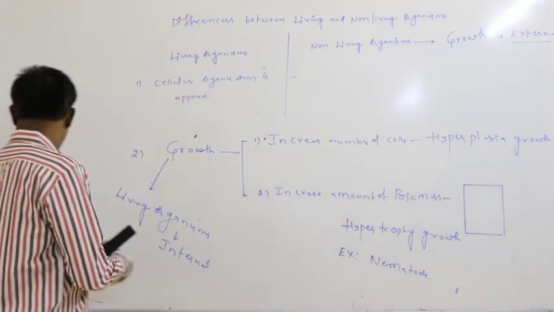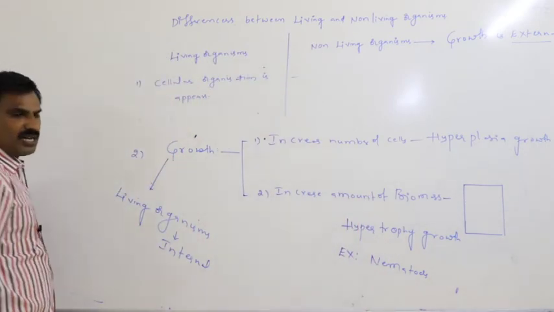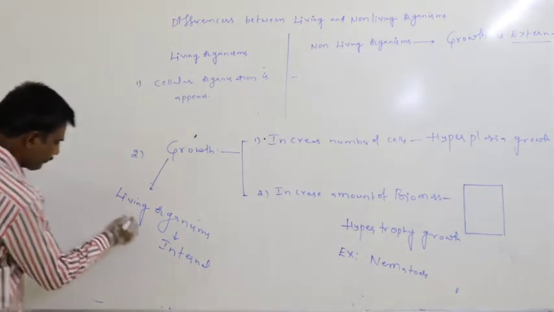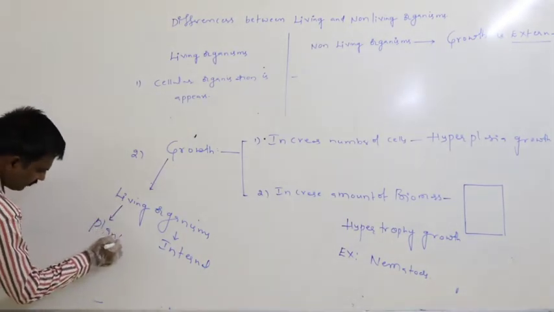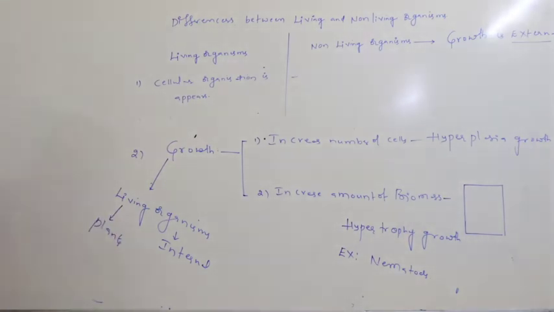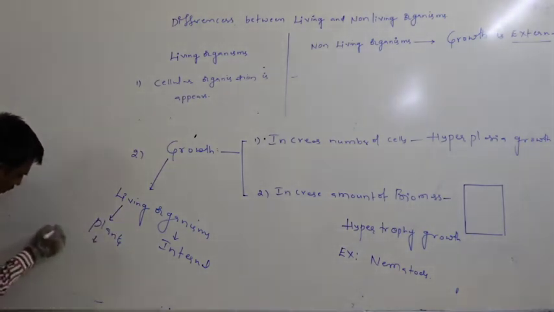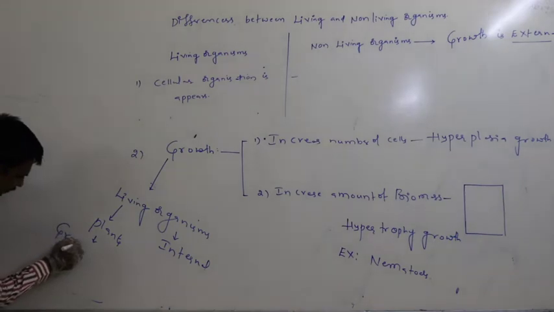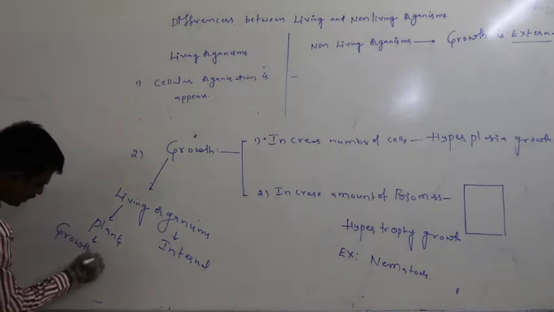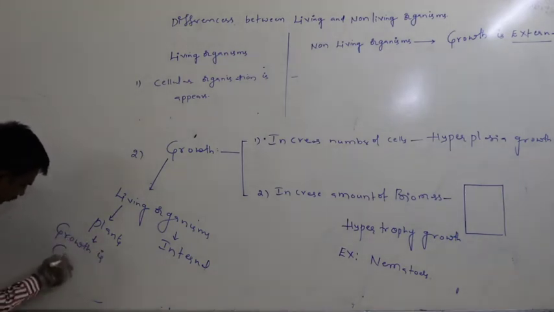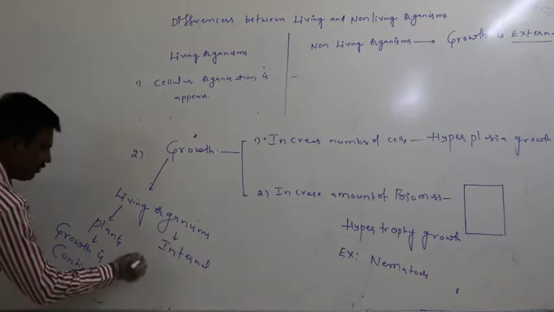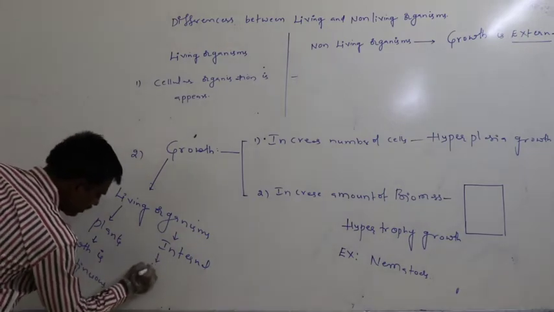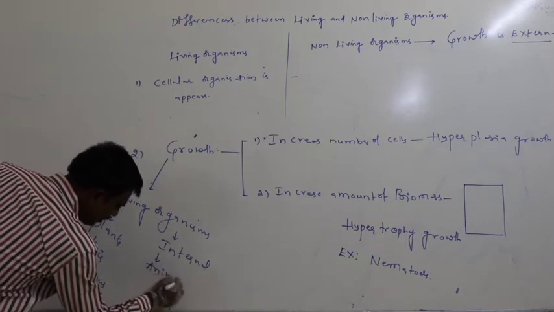Again, in the case of living organisms, in plants, growth is continuous. But in the case of animals, growth is limited.